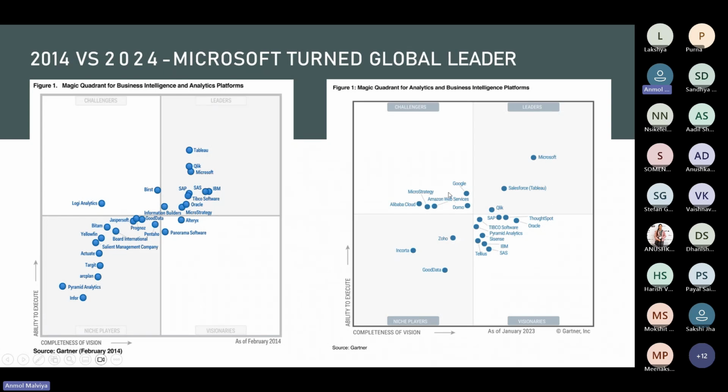From this, we can understand that people are using Power BI and companies are shifting to Power BI from their existing tools like Tableau and Qlik. So it's a great opportunity to learn Power BI so that it will be helpful for you in your career.